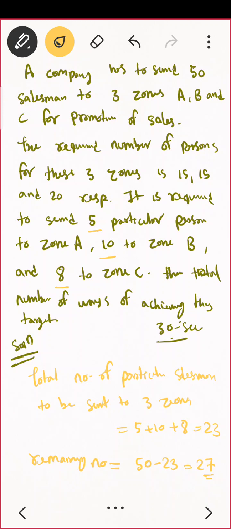Yes, and for zone A, you have already selected 5 people.